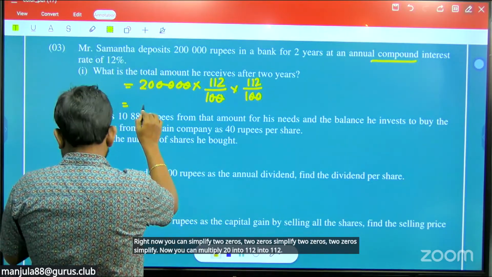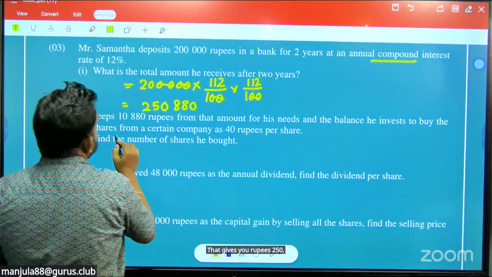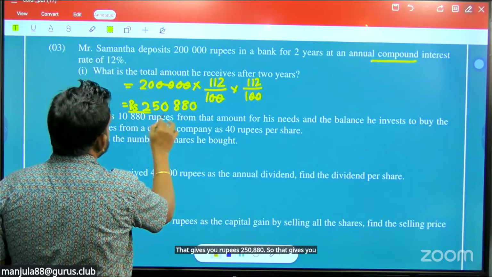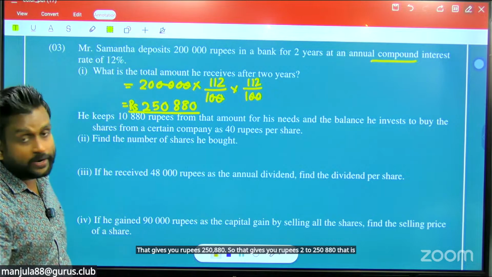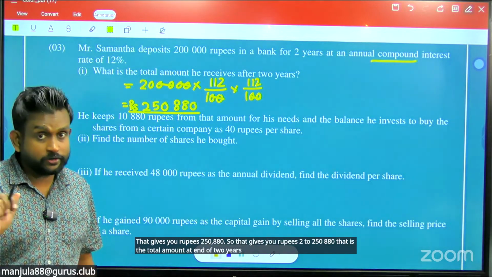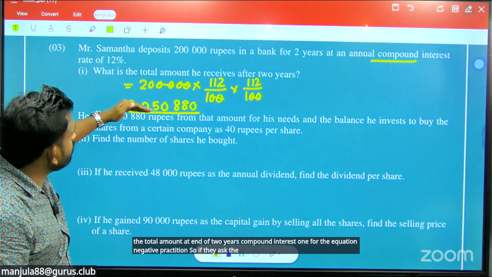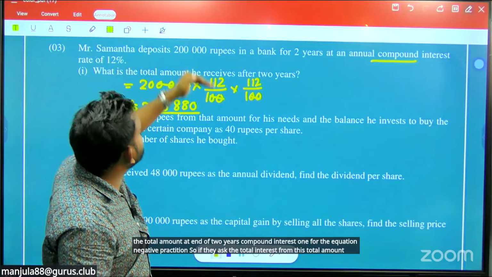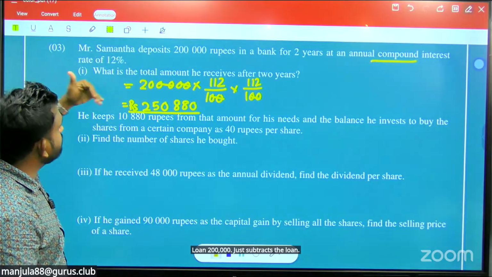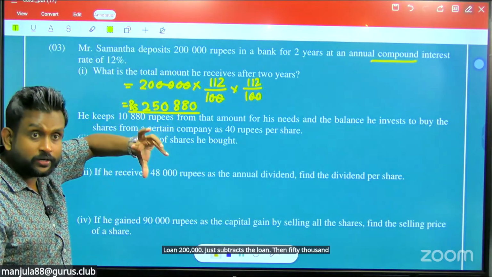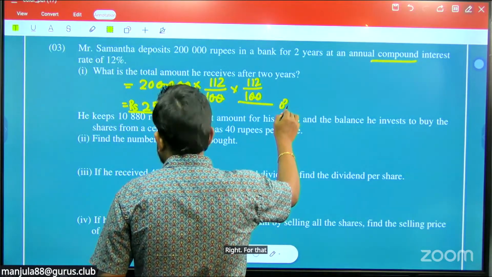That gives you rupees 250,880. That is the total amount at end of 2 years. Compound interest, one shot equation practice. So if they ask the total interest from this total amount, just subtract the loan 200,000. Then 50,880 is the total interest. Right. For that one, you have 3 marks there.